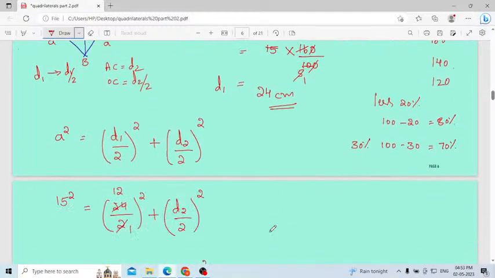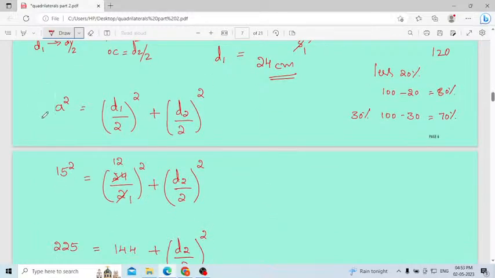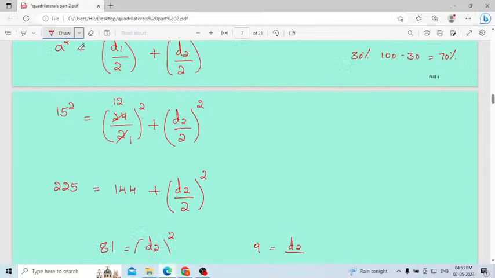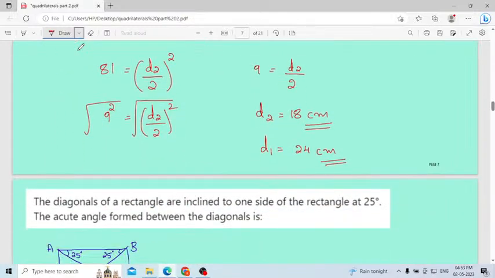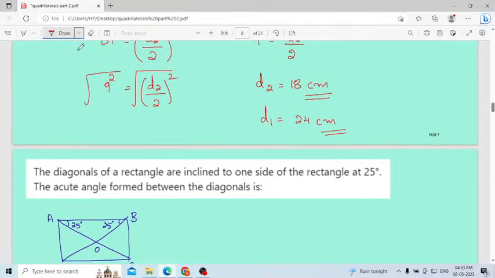Okay, according to the Pythagoras theorem, we can derive this formula. This is applicable only for the rhombus. Then solve, you will get the value of both the diagonals. First diagonal is 24 centimeter, second diagonal is 18 centimeter. Understood, Smita and Usharani? Tell me, understood or not?